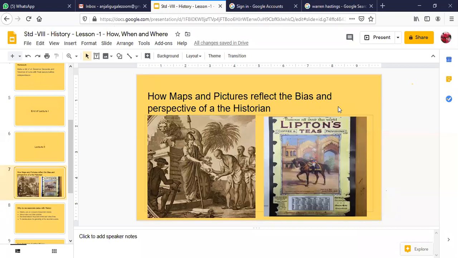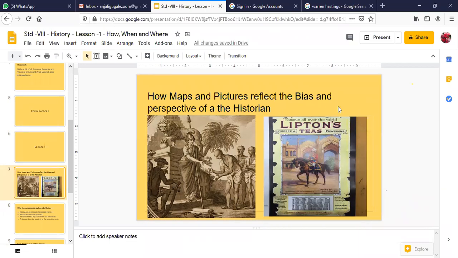Ma'am, what about the second picture? I'll come to that. It is the advertisement. Somebody else asked about the advertisement. It is the advertisement of Lipton's tea from the year 1922. Okay, so now the first picture is clear.